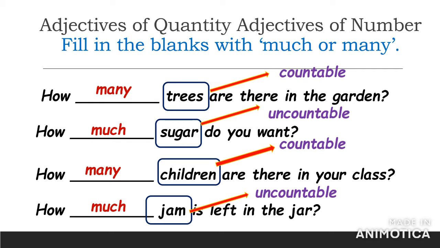Now look at these sentences very carefully. You will realize that wherever we have used countable nouns, we have used the word many, and wherever there are uncountable nouns, we have used the word much.